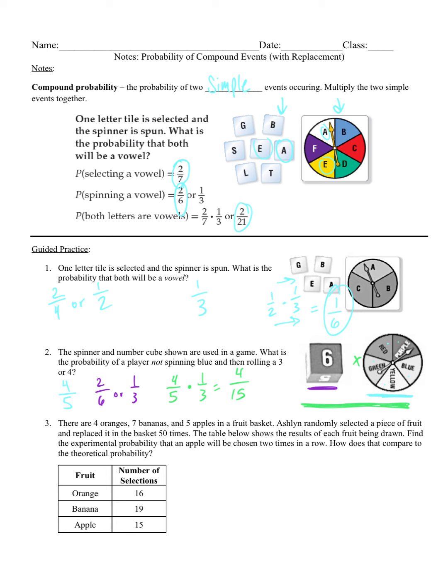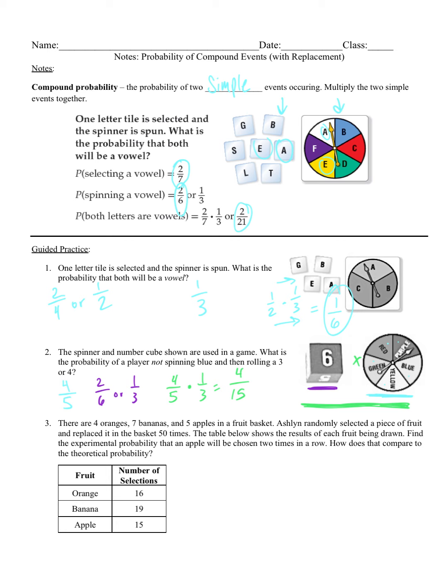All right, number 3. There are 4 oranges, 7 bananas, and 5 apples in a fruit basket. Ashlyn randomly selected a piece of fruit and replaced it in the basket 50 times. The table below shows the results of each fruit being drawn. Find the experimental probability that an apple will be chosen 2 times in a row. How does that compare to the theoretical probability?